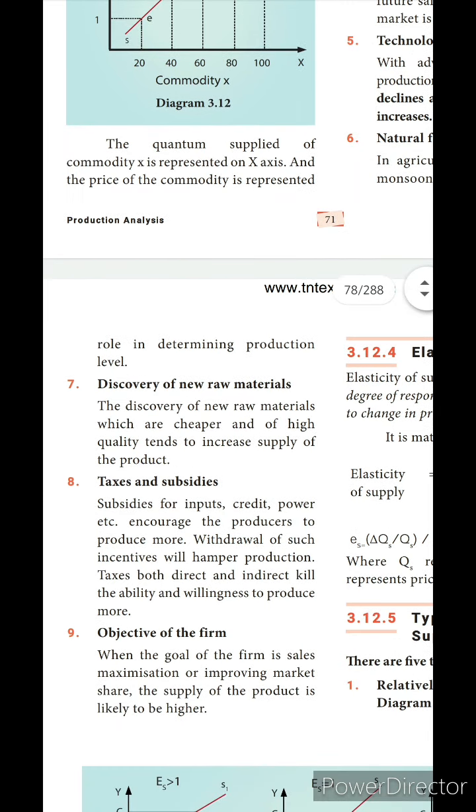Discovery of new raw materials. When new raw materials are discovered, that means we will get the raw materials at a cheaper rate. When we are getting raw materials at a cheaper rate, definitely we will give a high quality product and increase the supply of the product.